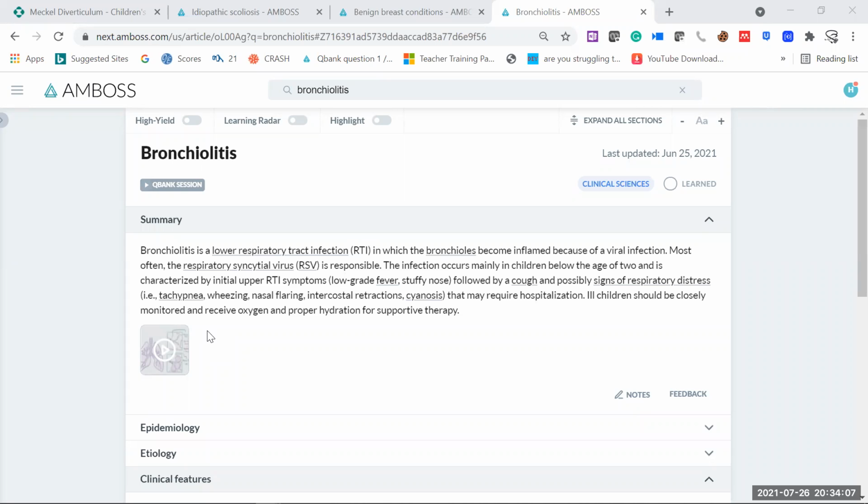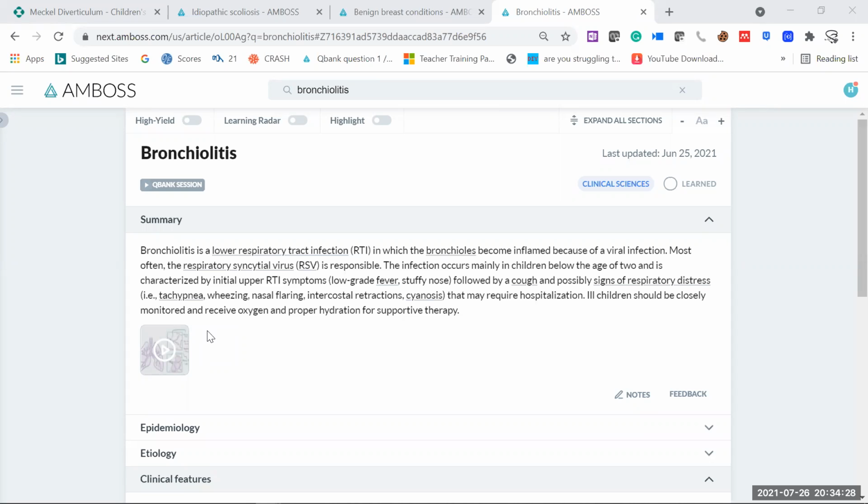You can appreciate the wheezing inside the baby. Nasal flaring is there. On examination, you can see intercostal retractions are there. And the baby is also hypoxic and hypoxemia is there. Cyanosis is the presentation. So these are all the signs of respiratory distress. So your baby can have respiratory distress because of this bronchiolitis.